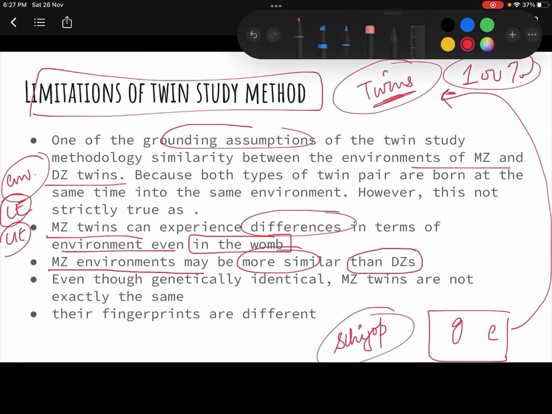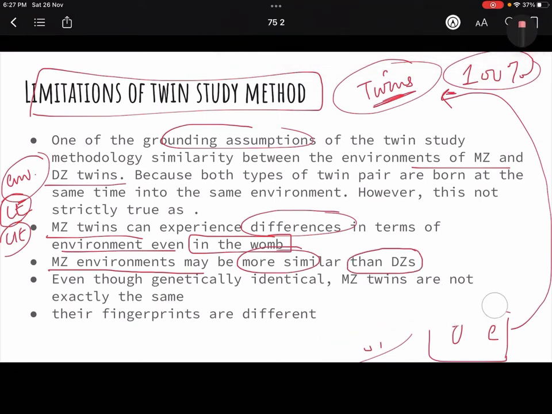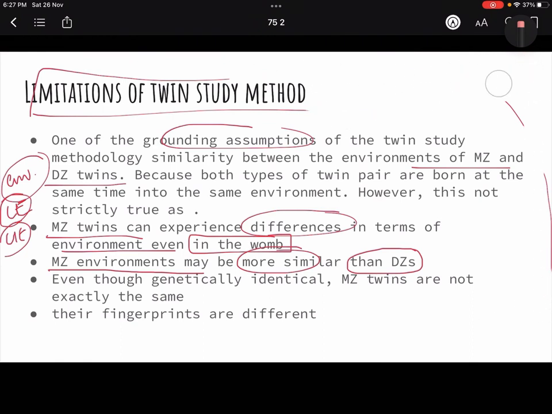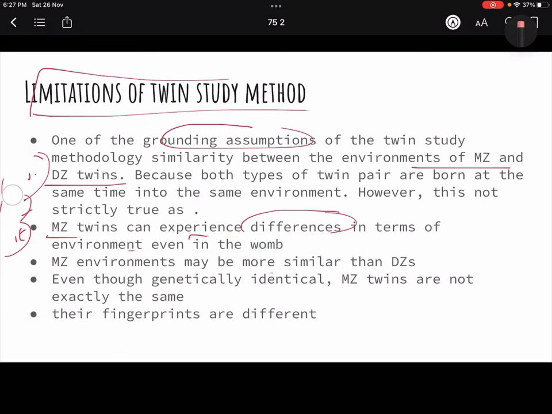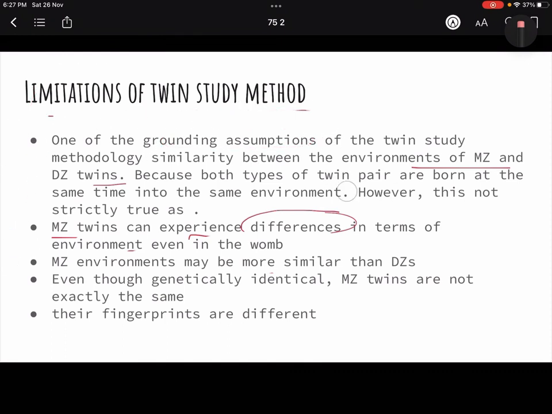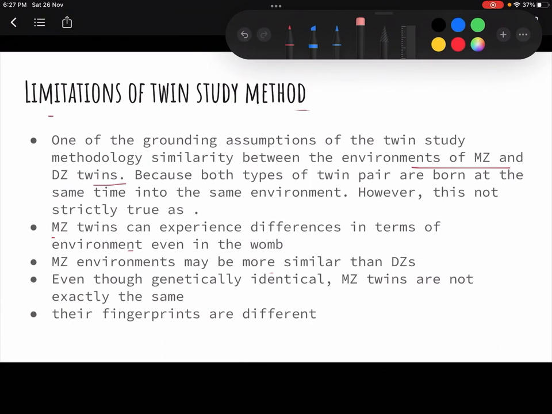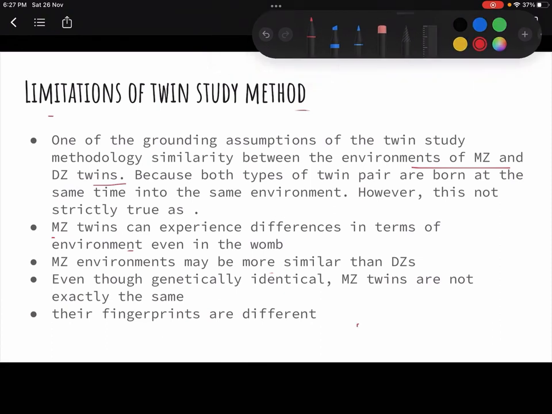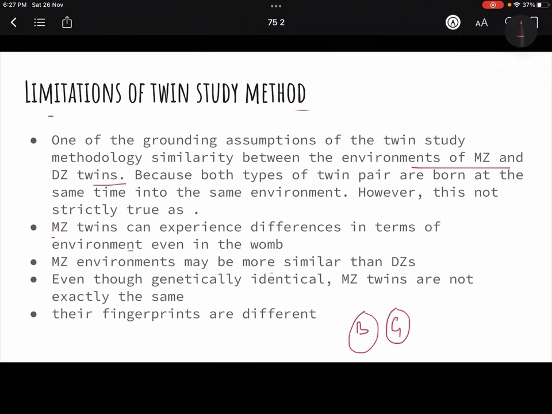अब देखो dizygotic के केस में क्या होता है? For example, I told you that they can have different genders. That means one can be a boy, one can be a girl, because they are made up of two different sperms and two different ova, right? So in that case, for example, one is a boy and one is a girl, ठीक है? So parents are going to treat the boy and girl differently even if they are born at the same time, ठीक है?